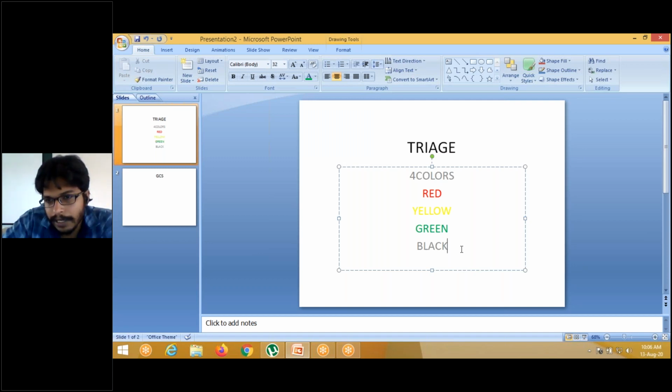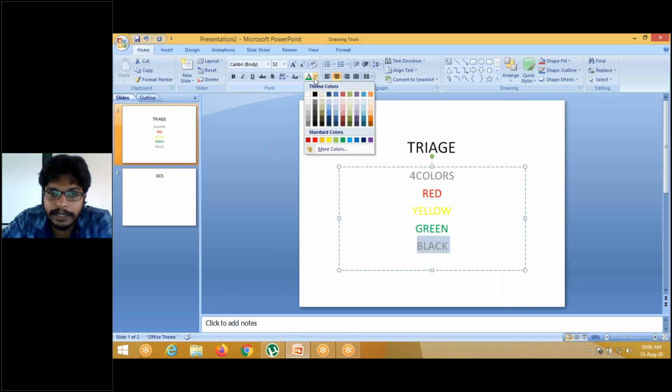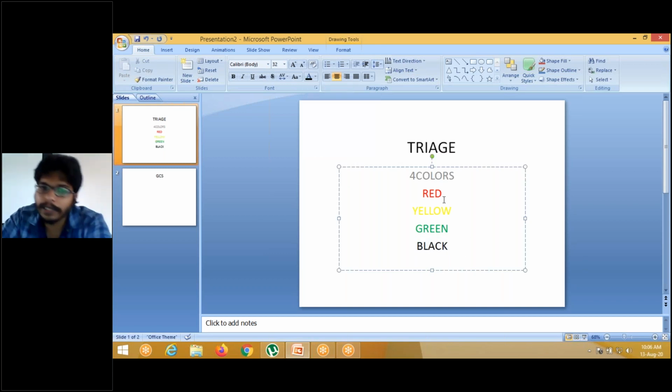Can anyone guess? What is black? Black means, yeah, someone replied, no need of treatment, meaning the patient is already dead. So there is no need of treatment. Even if treatment is given, there is no use of this treatment. So these are the color coding.